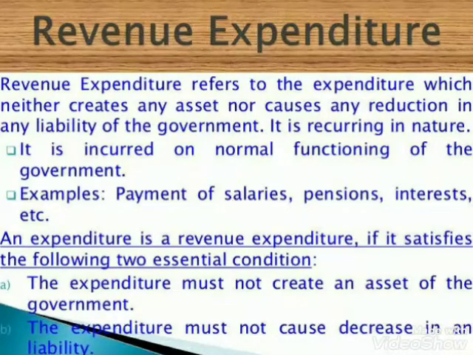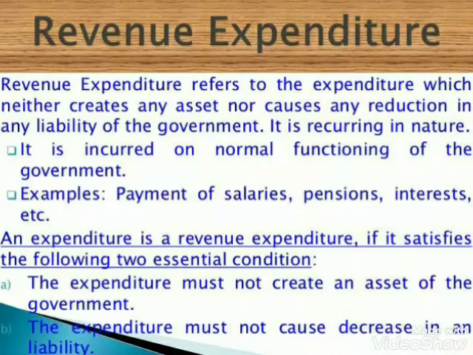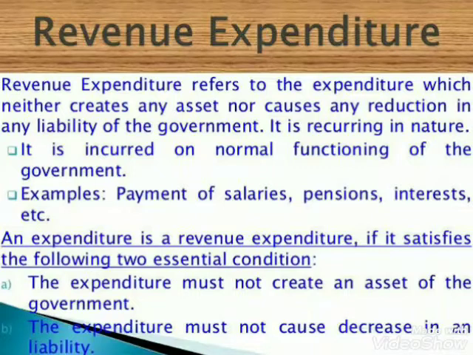So children, you can say that revenue expenditure refers to an estimated expenditure of the government in a fiscal year which does not create assets or cause any reduction in the liabilities of the government.